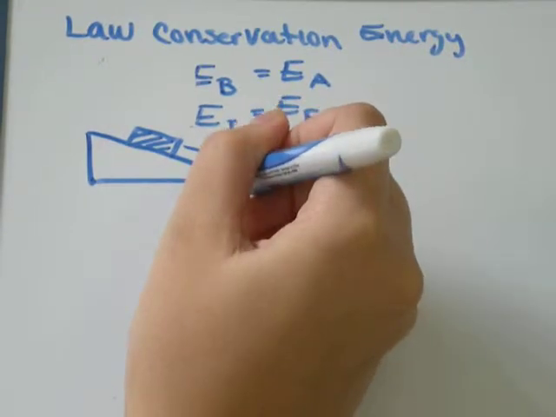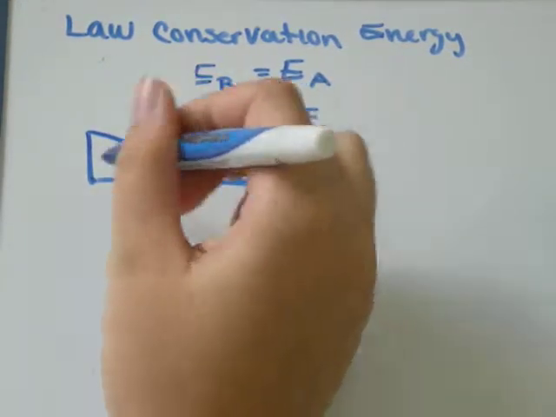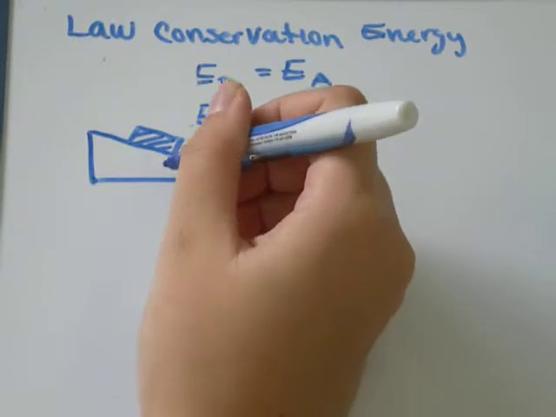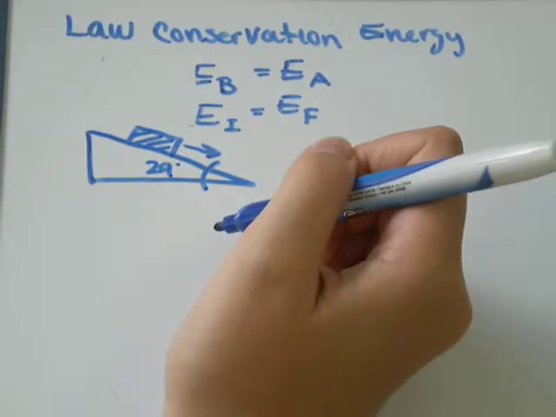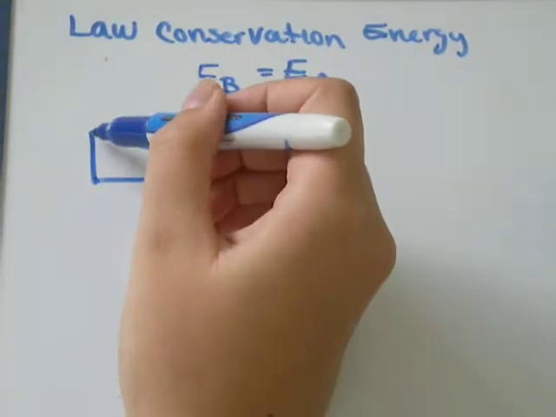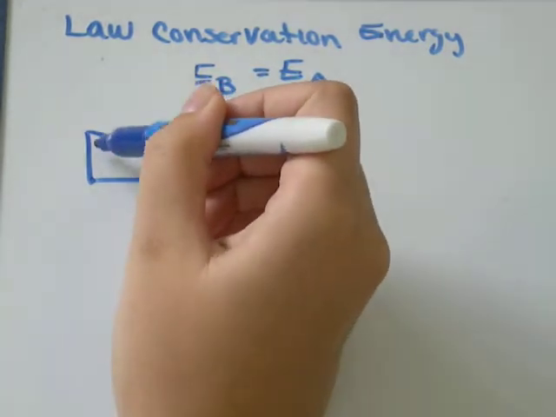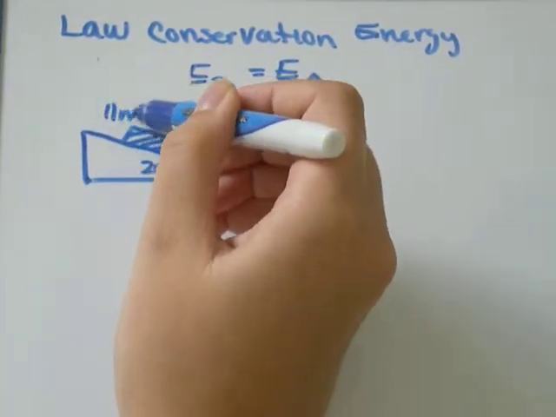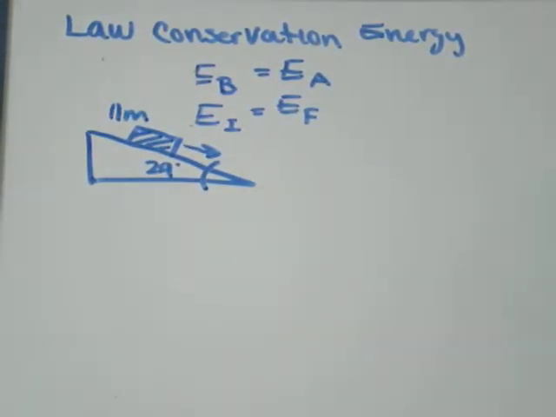The angle of our ramp compared to the surface of the earth, or a flat surface, is 29 degrees, and the length of the ramp is 11 meters. And we're told the box slides down a frictionless ramp starting from rest. Find the speed when it hits the bottom.